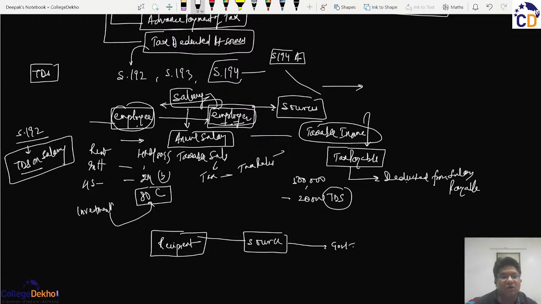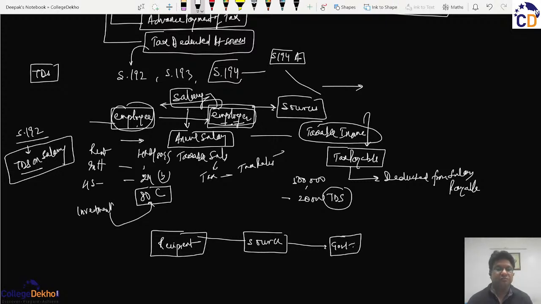and it is special from other sections because in this section, effectively, the actual tax liability of the employee is calculated, subject to the declarations made by the employee. The actual tax liability in the assessment year may vary only if there is some unplanned income or saving for the employee which has not been declared to the employer during the previous year. If that is not the case, then whatever is the actual tax payable by the employee will be deducted by the employer, that is the source, and paid to the government.